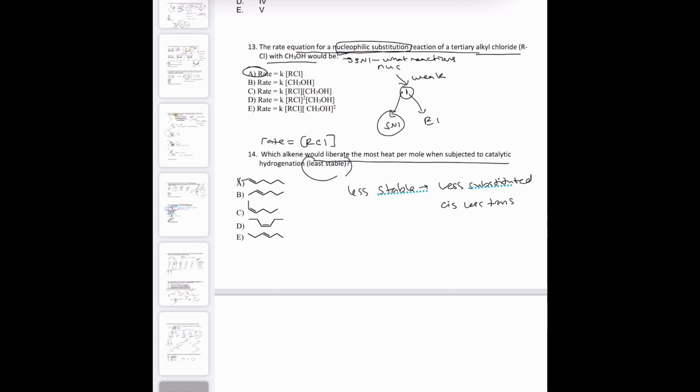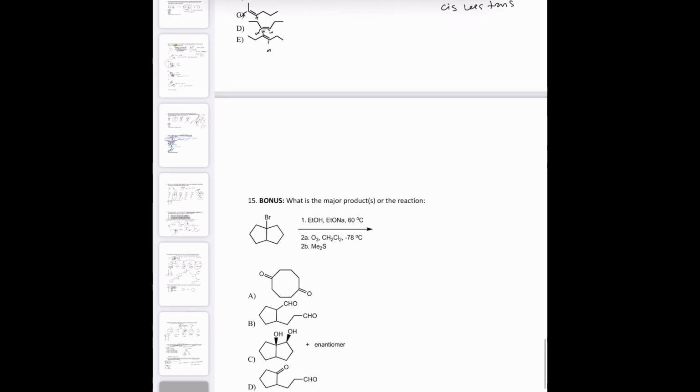So this has one substitution. This has two substitutions. This has two substitutions. Two substitutions and two substitutions, so A would be our right answer.